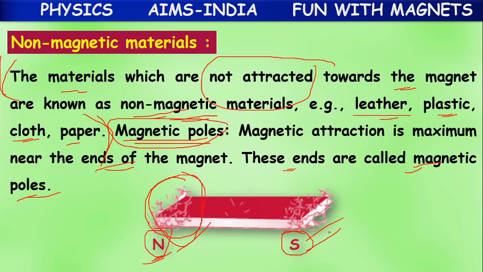What is a pole? The end part of a magnet is called a pole or magnetic pole. Why? Because most of the attraction power of the magnet is concentrated there, situated at the end part. So we call them magnetic poles. For a magnet, how many poles are there? Each magnet will have two poles. One is the North Pole, another one is the South Pole.